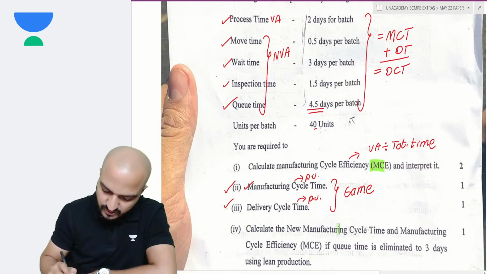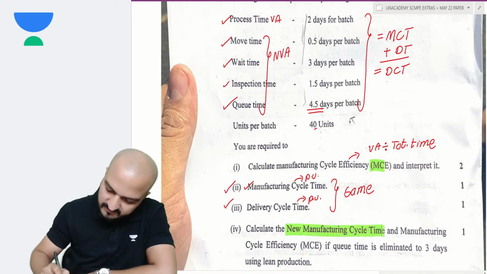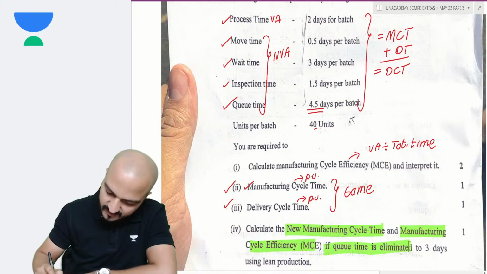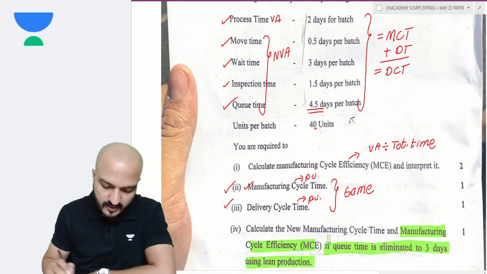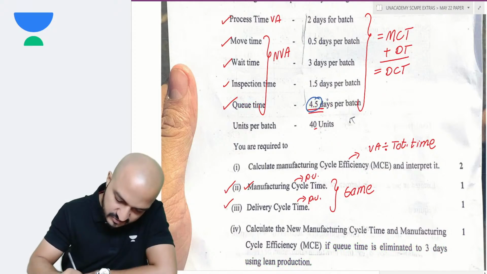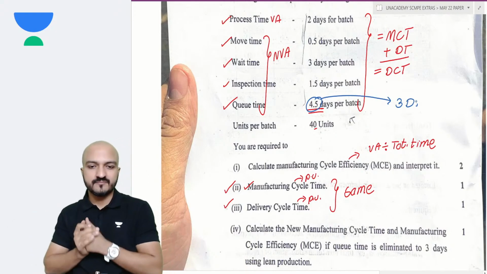And then they're asking calculate new MCT and new MCE if queue time is eliminated to 3 days using lean production. So this queue time from 4.5, if it is changed to 3 days, then calculate again.